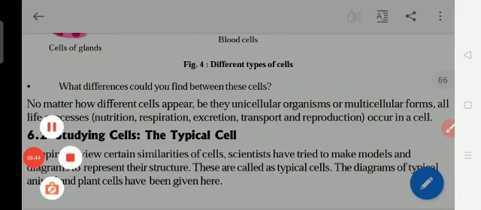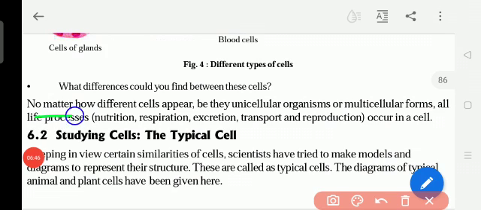Now we study that no matter how different cells appear, be they unicellular organisms or multicellular forms, all life processes happen in them: digestion, releasing energy, respiration, breathing in and breathing out, and reproduction. Reproduction means producing again, giving new fruits, new flowers, a new child, a new baby, new life.